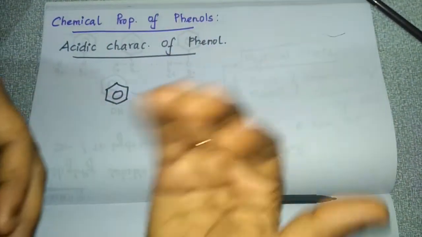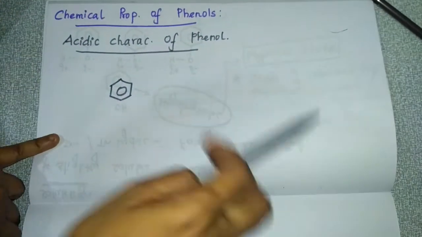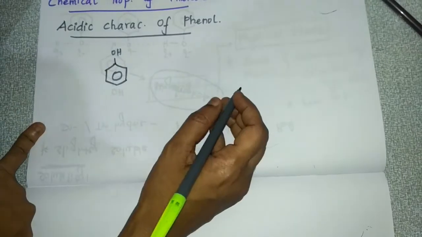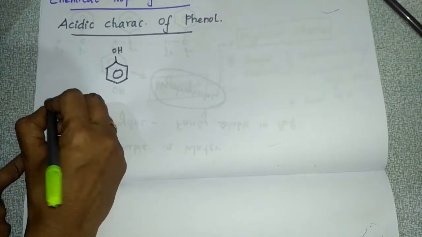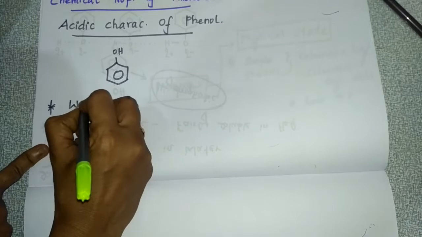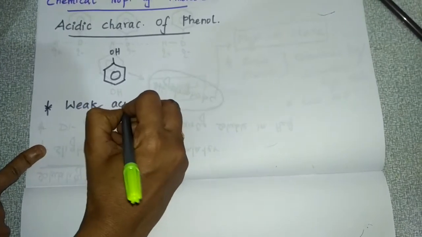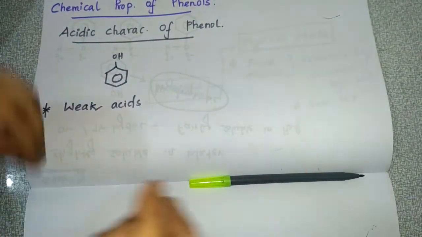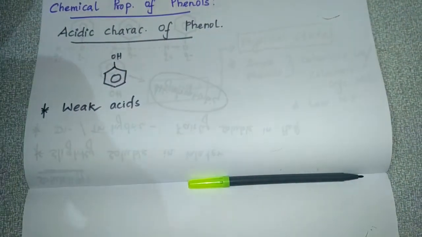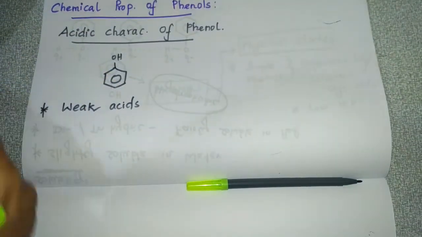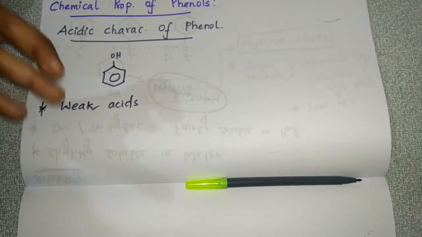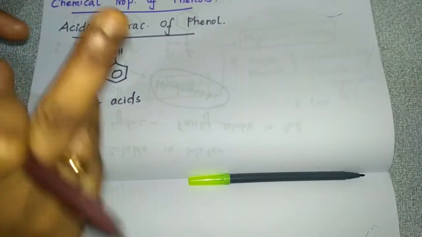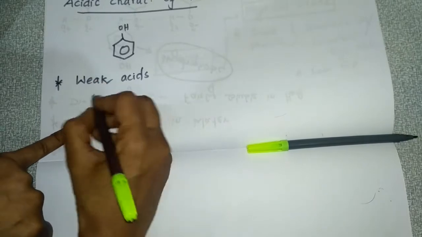Now we'll go to the acidic character of phenol. If you take phenol, it behaves as a weak acid. So how will you say that phenol is a weak acid? I'll give you a few reactions which will confirm phenol as a weak acid.